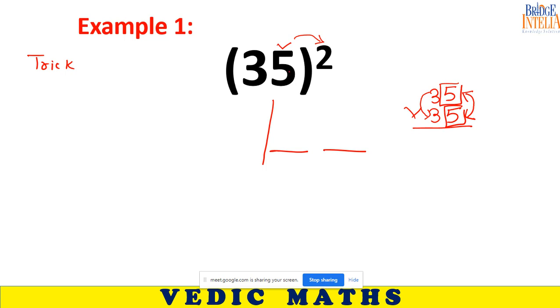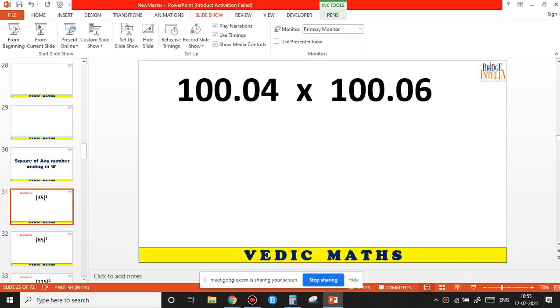So 5 into 5, you will always get last two digits as 25. That is the reason that the last two digits are always 25, because you would be multiplying 5 into 5 and then writing it here. So let me come straight to the shortcut.